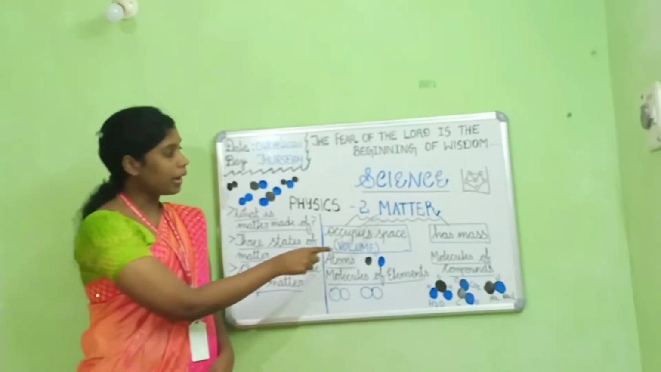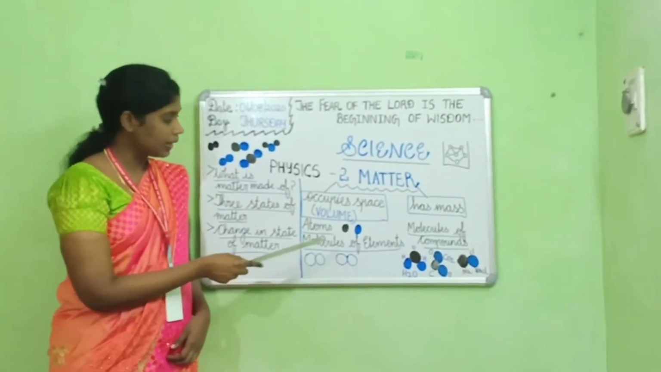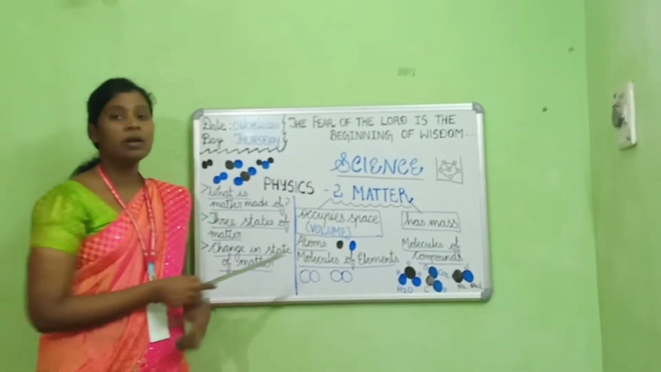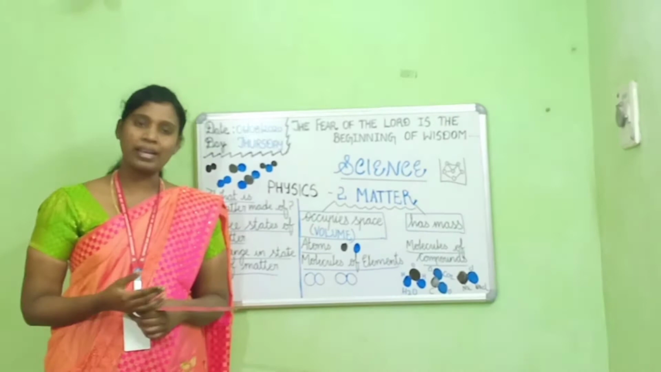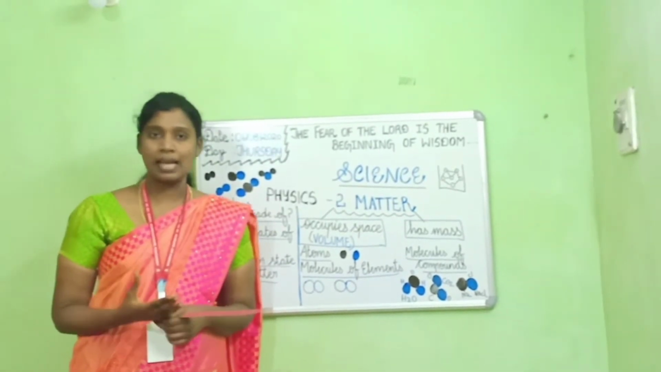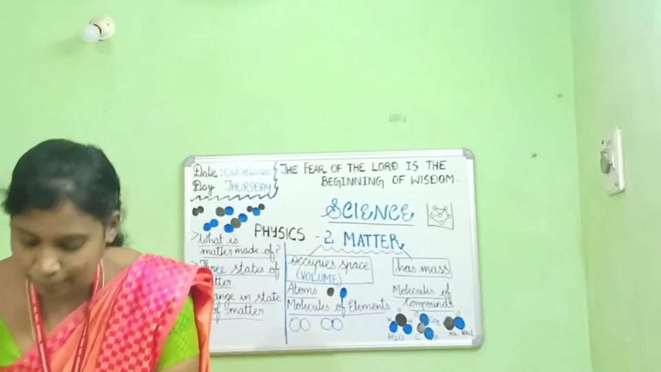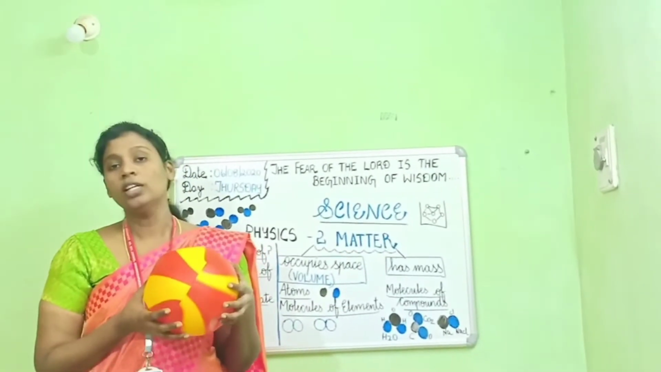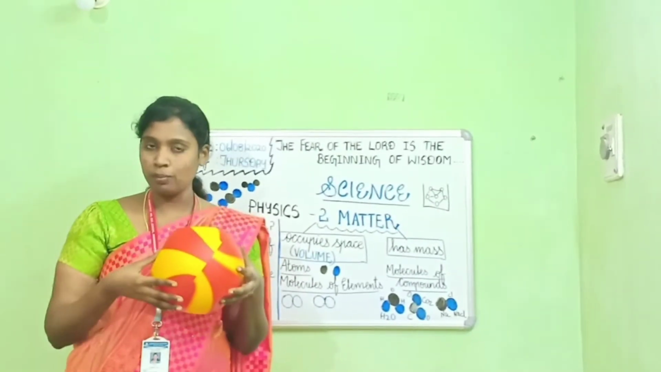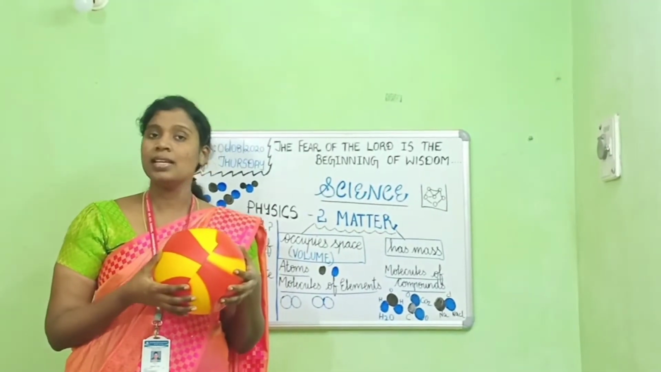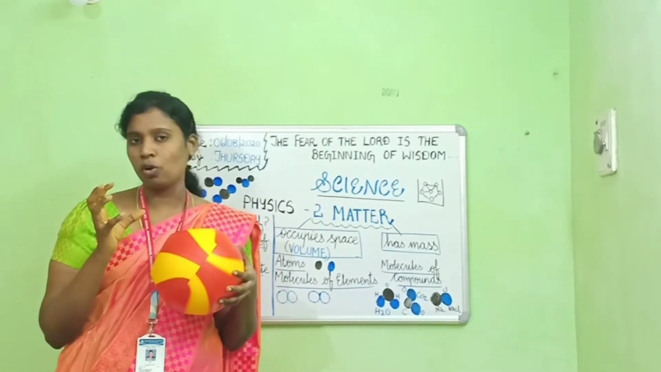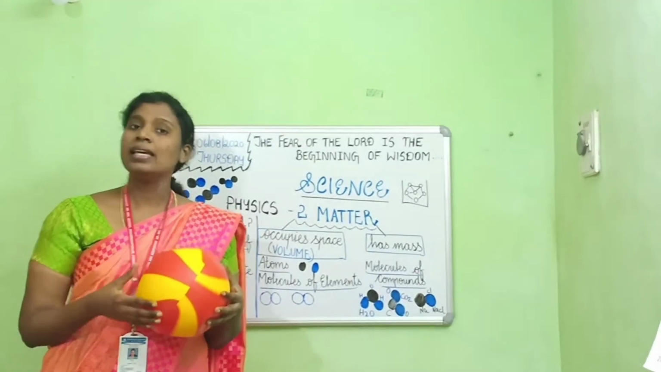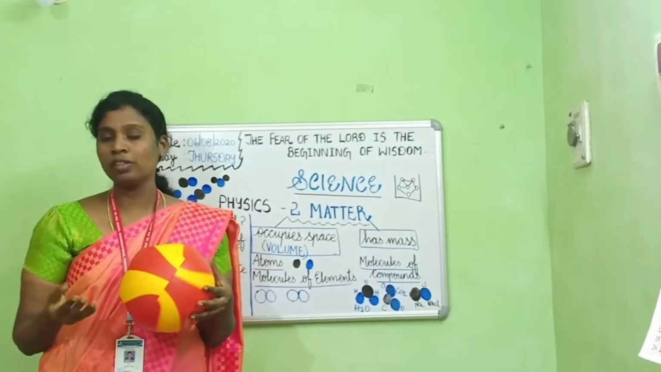You can see that matter has 2 main components. They are volume and mass. First let's see what volume is. Volume is the space occupied by an object. A common example is the space occupied by this ball. Just imagine this is a football. The space occupied by a football will be greater than the space occupied by a very small cricket ball. So I can say that the volume of a football is more than the volume of a cricket ball.